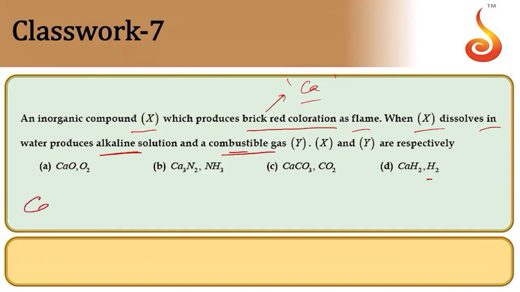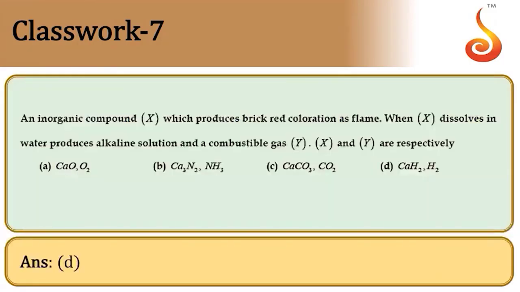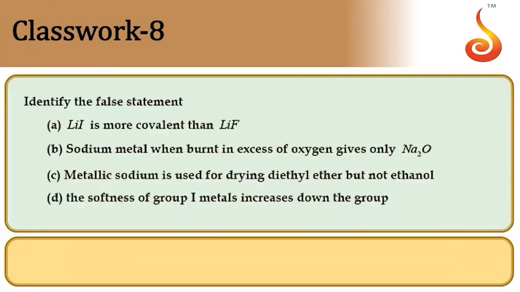The combustible gas given in the options is H2 gas, and therefore the reaction must be like this. Calcium hydride, which is a commercial source of hydrogen gas, plus H2O forms calcium hydroxide and then liberates H2 gas. So H2 gas is a combustible gas and calcium gives brick red coloration, so it should be a calcium compound giving H2 gas. So option D is correct.